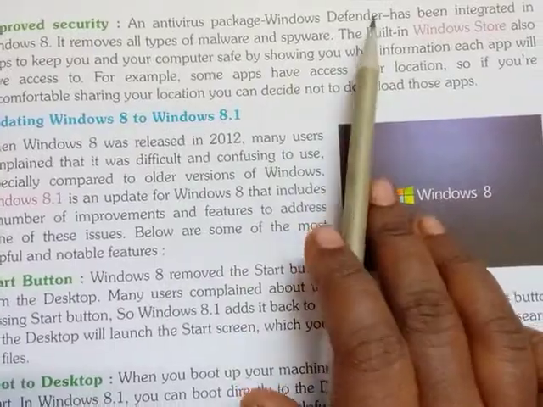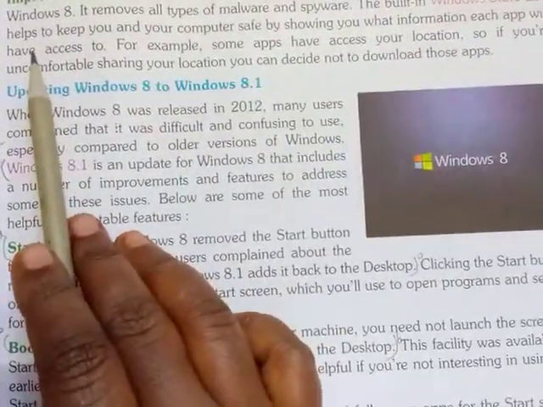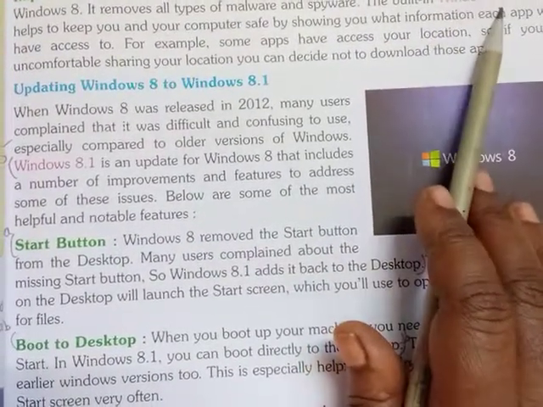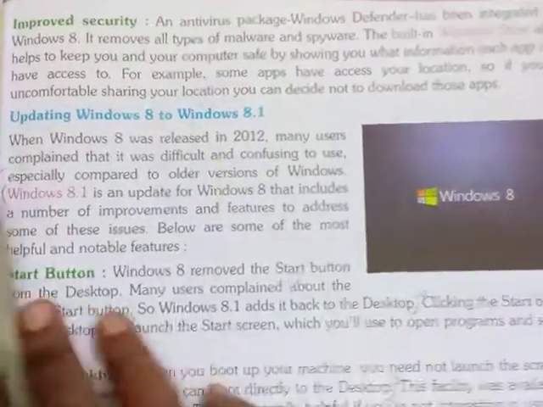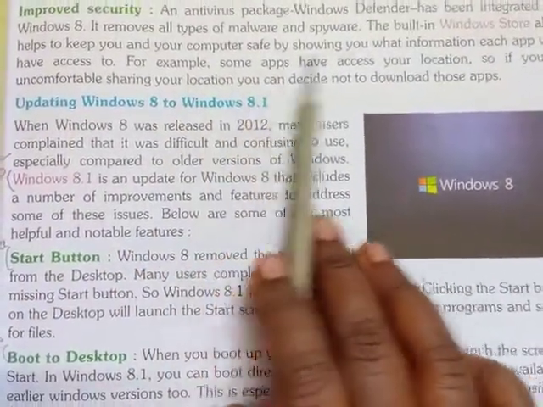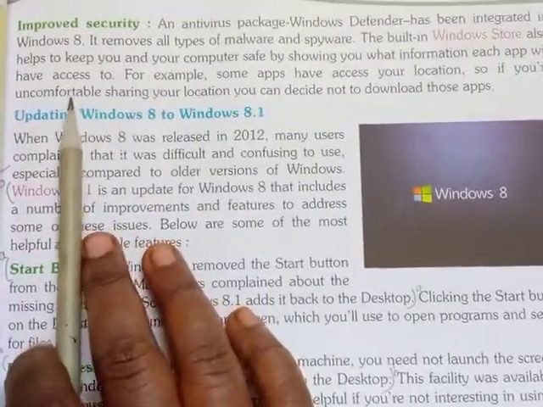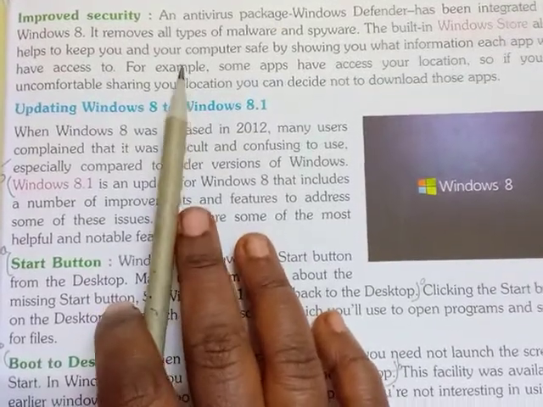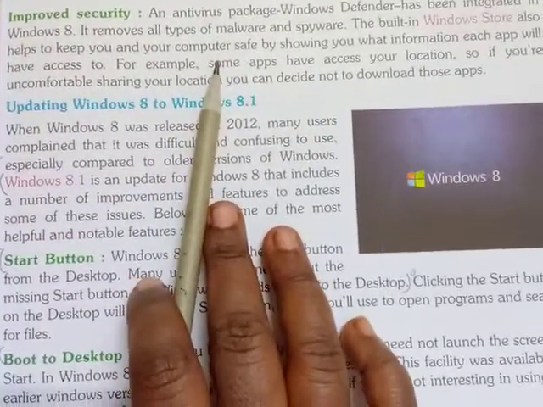Okay children, there is a special feature, an already built-in antivirus package in Windows 8, that is Windows Defender. The built-in Windows Store also helps. Just as in our mobiles Google Play Store is there, here in Windows there is the Windows Store app. That app is also very useful to us to show all the apps' information and to access them very easily on our laptops or computers if you install Windows 8.